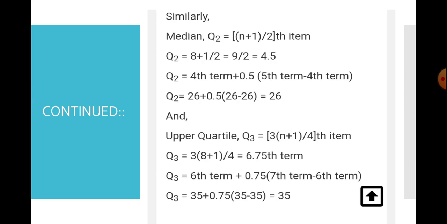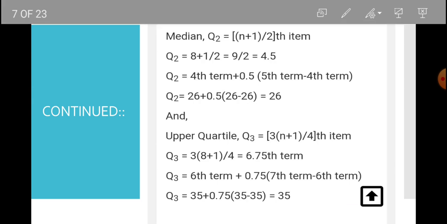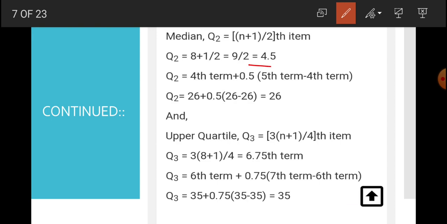Now, how to calculate Q2, that is the median in this series? This is the formula (n plus 1) by 2. We have 4.5. So when we have 4.5, our formula will become fourth term plus 0.5 into (fifth term minus fourth term). On substituting the values, we will get the median as 26.